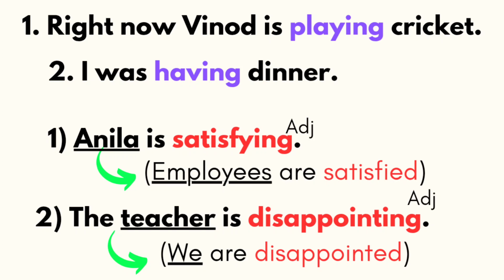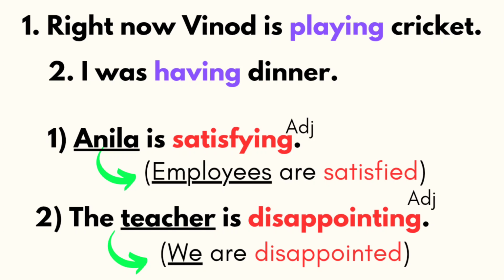I was having dinner. Here, having is a verb. I was having dinner. That's it. So it is an action. So playing is an action verb and having is also an action verb. Look at next two examples. Anila is satisfying. Here Anila creates or generates emotions. So we'll see the result. Anila is satisfying. This is the cause.